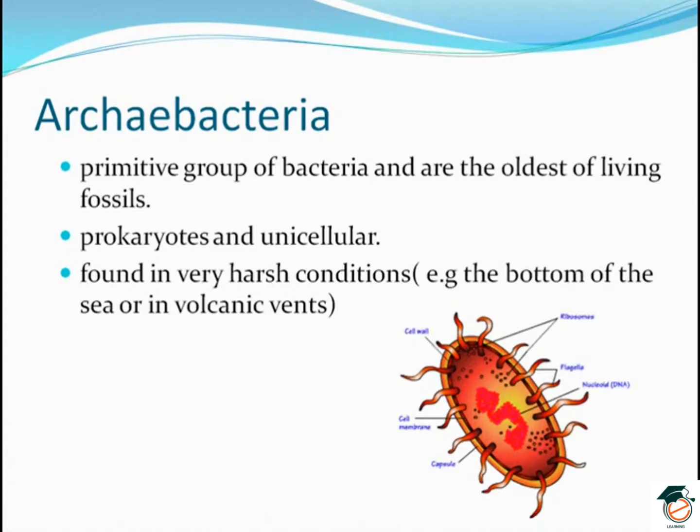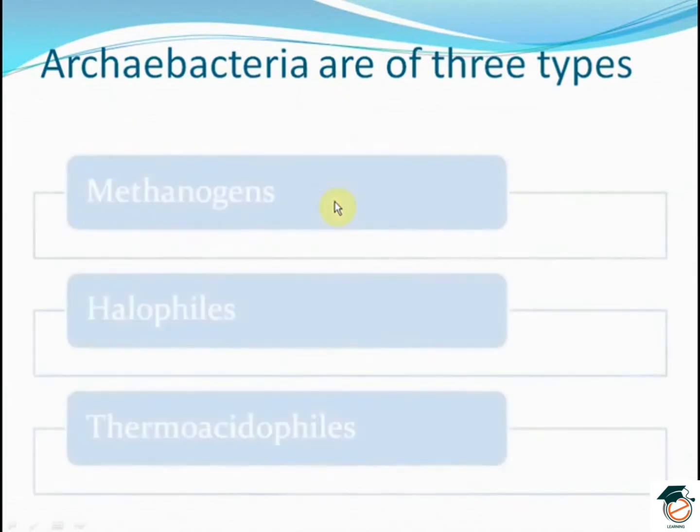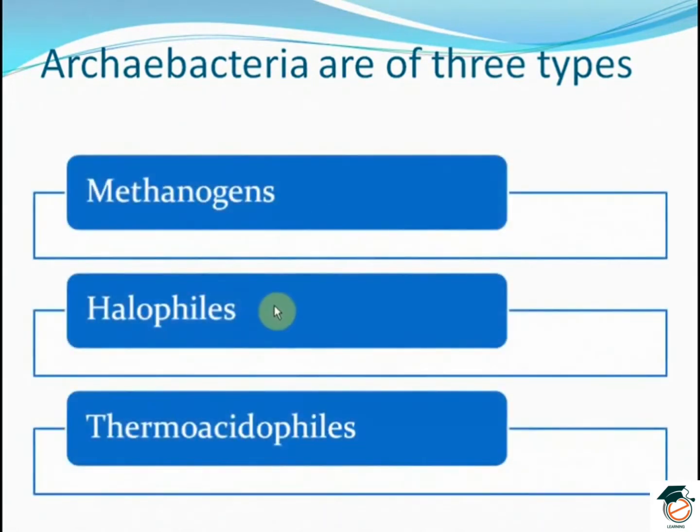The lipids contain phytanyl side groups, which are branched chain lipids, decrease membrane fluidity and increase tolerance to extremes of heat as well as low pH. The ribosomal proteins are unusually acidic. The archaebacteria are of three types. They are the methanogens, the halophiles and the thermoacidophils.